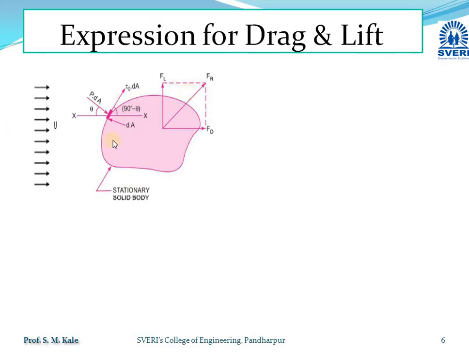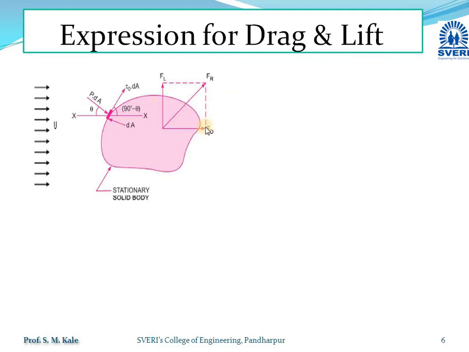As we know, whenever any body is immersed inside a flowing fluid, that flowing fluid will always act with a force on that body. So Fr is the total force acting on this stationary body, and that total force will always act perpendicular to the plane of that body. Fr is acting in this direction, and the component of the total force along the direction of motion is called the drag force, and the component of the total force perpendicular to the direction of motion is called the lift force.